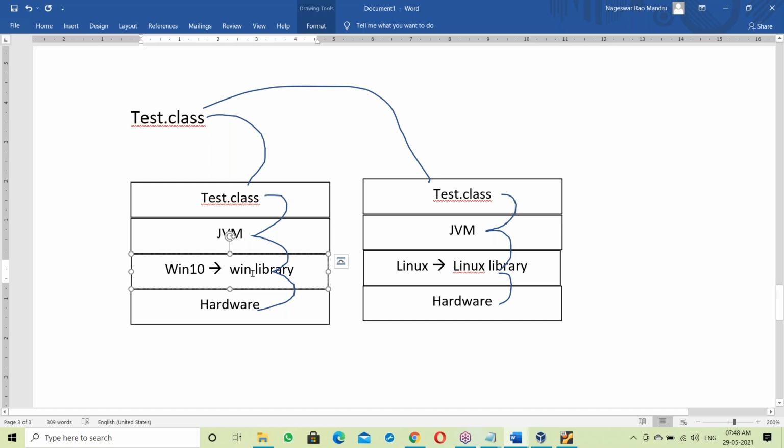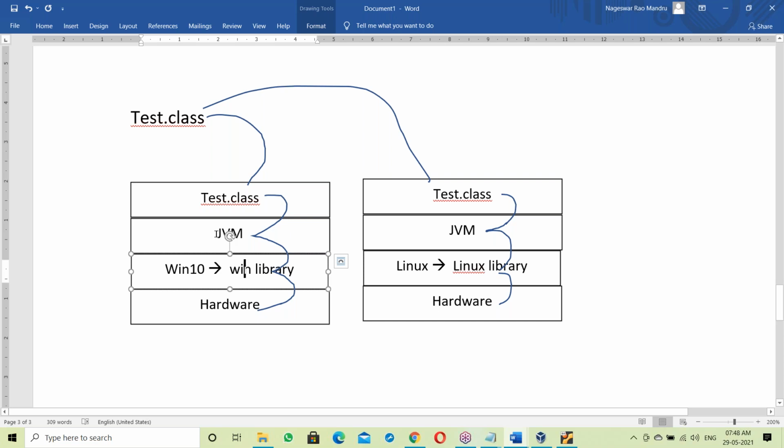Once prepared here, then execution starts. Now the JVM takes your tested .class file and links to the Windows library. Once linked with the Windows library, preparation is over, then it starts running. So what happens here? Before going to run, it links with the OS library, which means at runtime it links with the OS library.